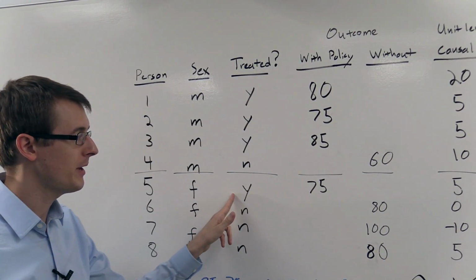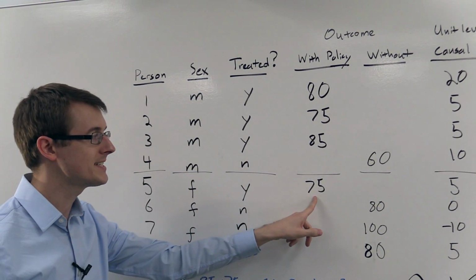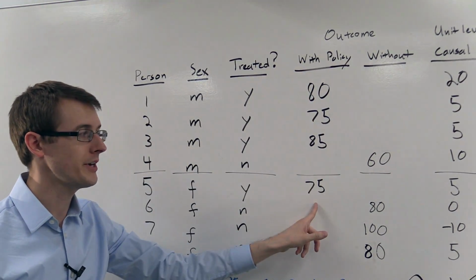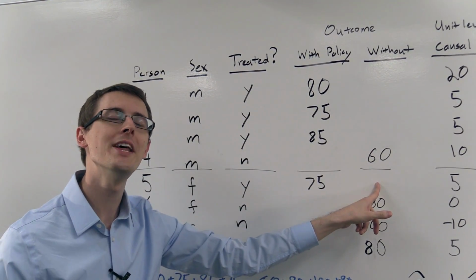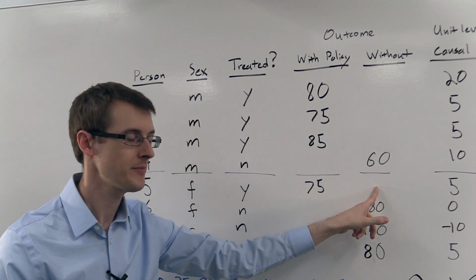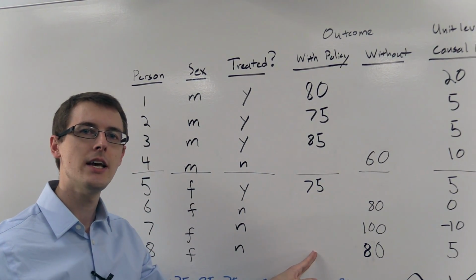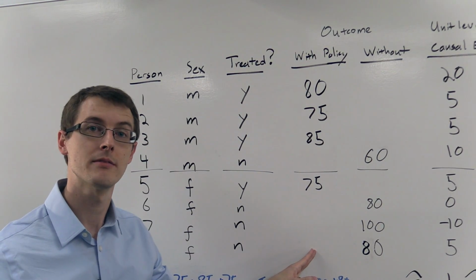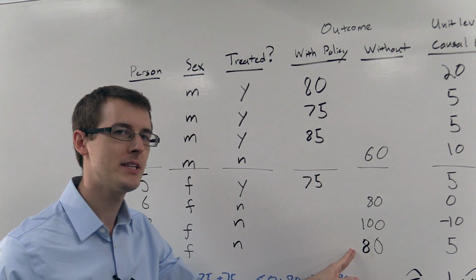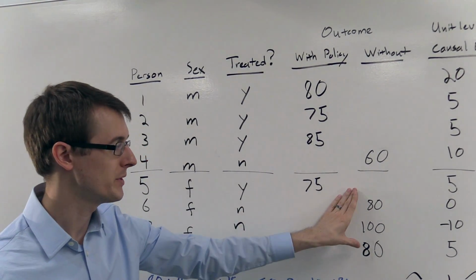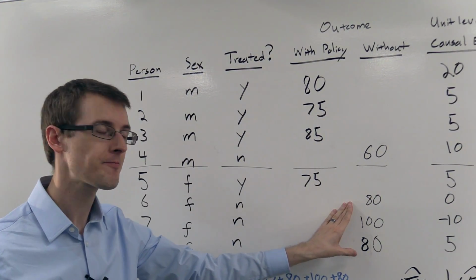So for the first female, she was treated. So we see her outcome when she was treated. We do not see what would have happened if she wasn't treated. For the other 3 females, we do not see what happens if they had been treated, because they weren't. Instead, we see what happens when they weren't treated. So we see these 3 potential outcomes.